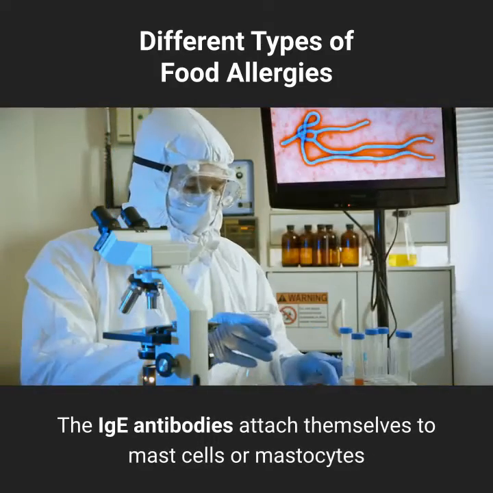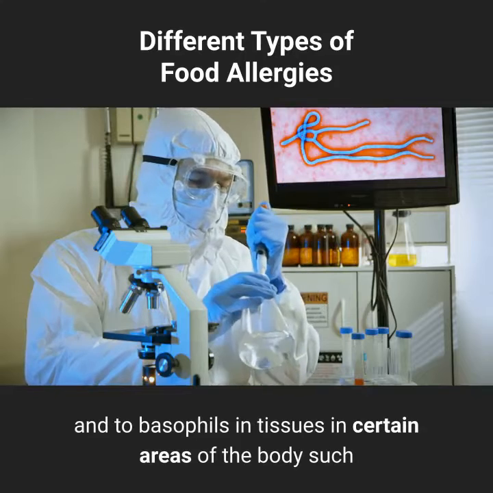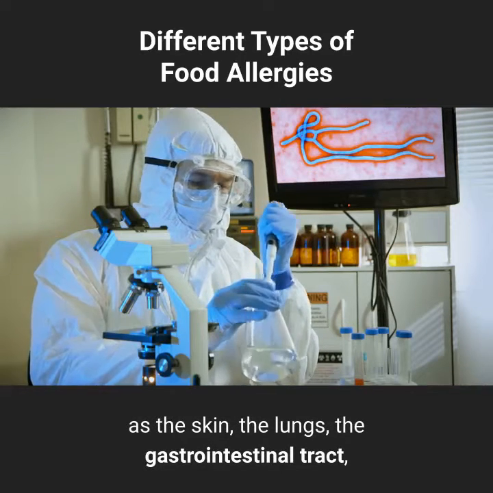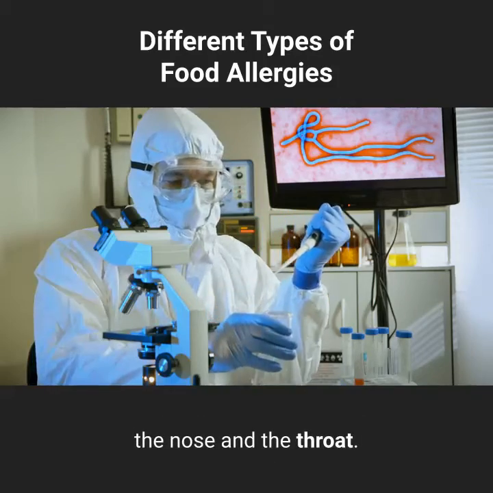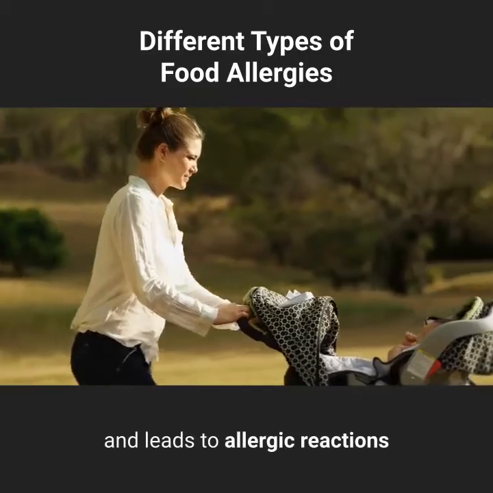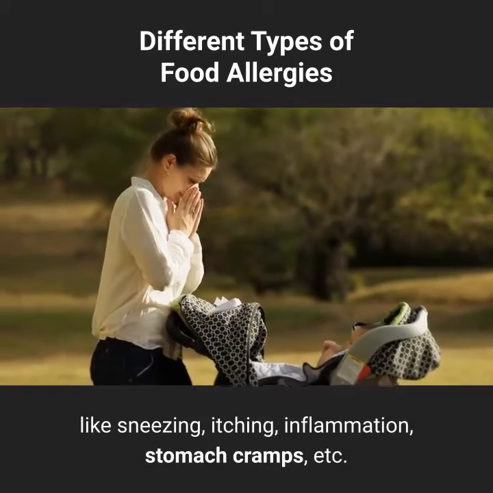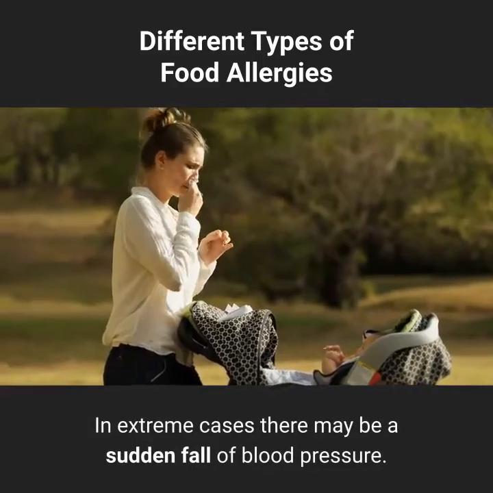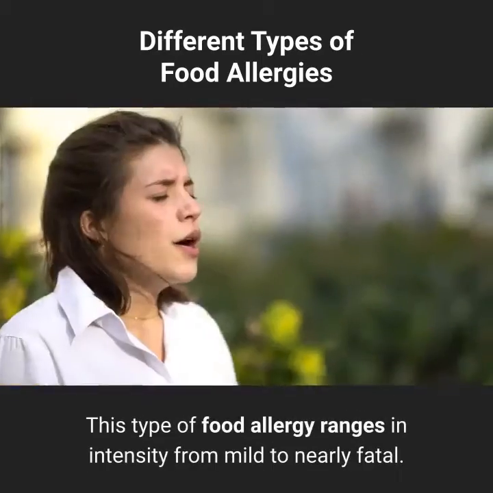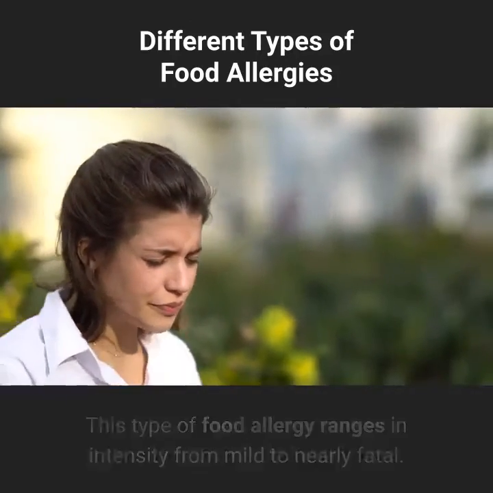The IgE antibodies attach themselves to mast cells or mastocytes and to basophils in tissues in certain areas of the body such as the skin, the lungs, the gastrointestinal tract, the nose and the throat. This results in a release of large amounts of histamine and leads to allergic reactions like sneezing, itching, inflammation, stomach cramps, etc. In extreme cases there may be a sudden fall of blood pressure. This type of food allergy ranges in intensity from mild to nearly fatal.